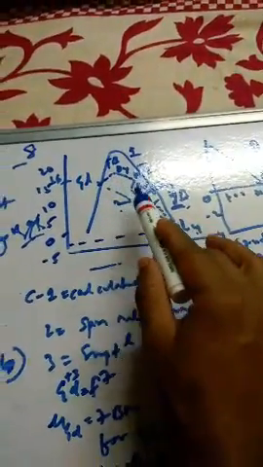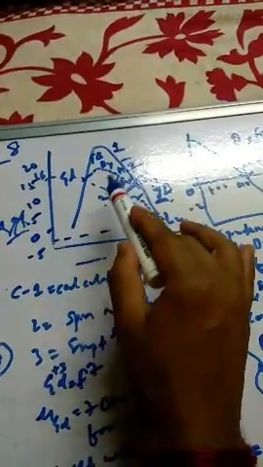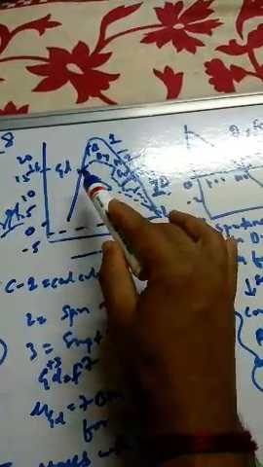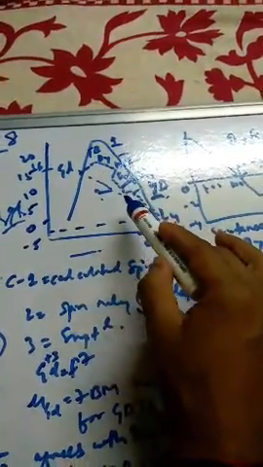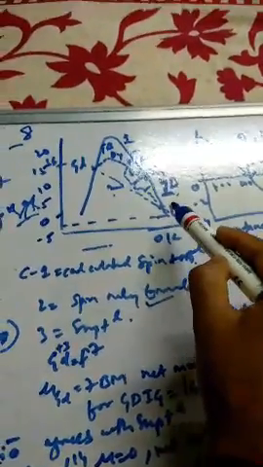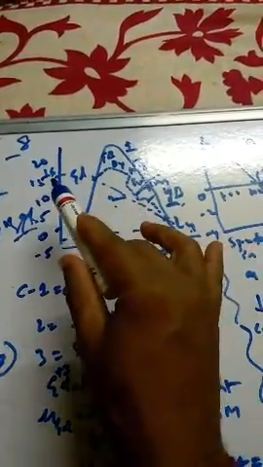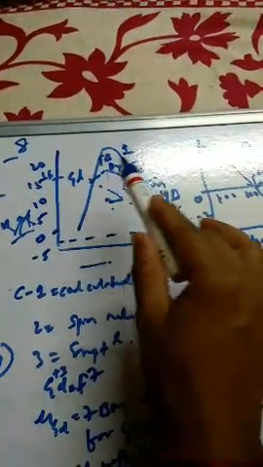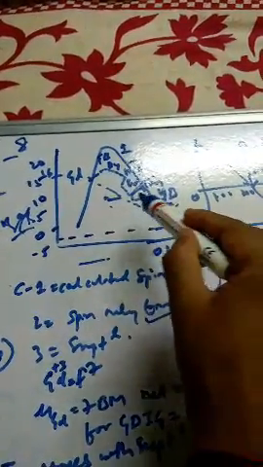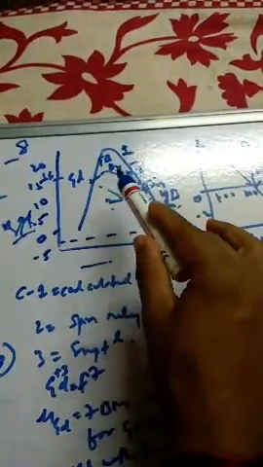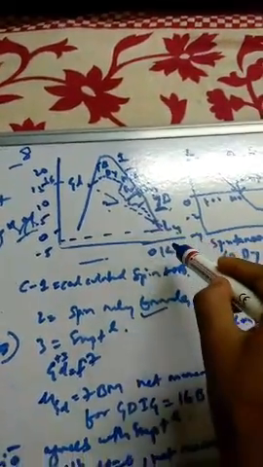We got somewhat of an increase. This is spin plus orbital quenching, and this is spin only. But in the experimental curve, we can see it is somewhat increasing, then some decrease, and then it increases here. That means gadolinium and lutetium are almost at the experimental value, but terbium, dysprosium and other elements do not show the experimental value. They differ from the experimental, on either the higher side or the lower side.